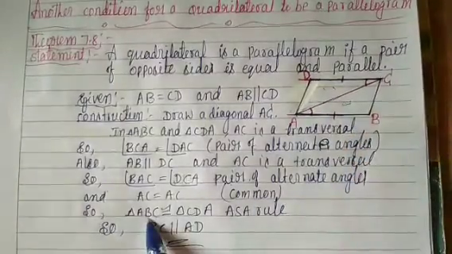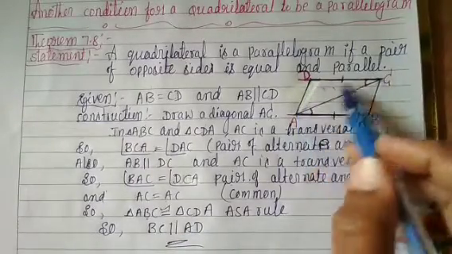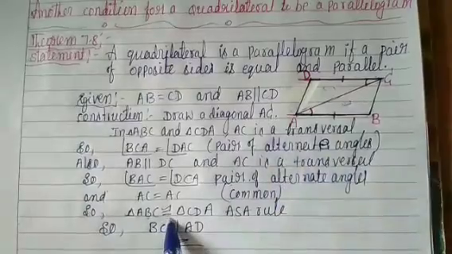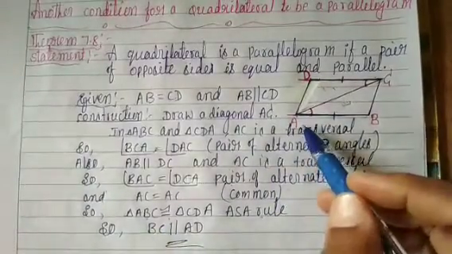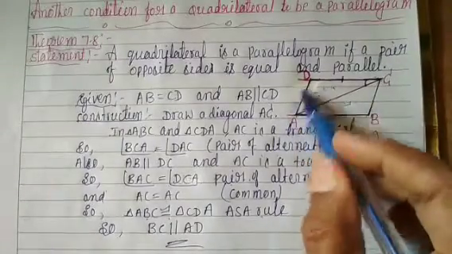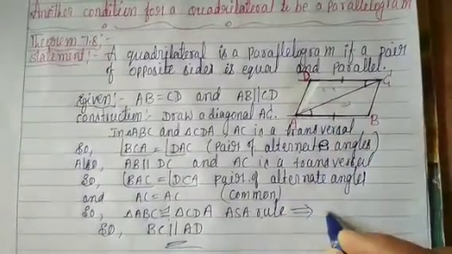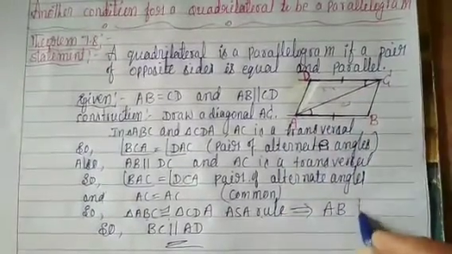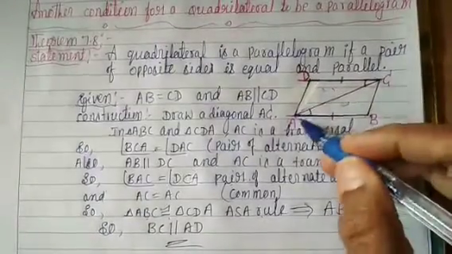So triangle ABC is congruent to triangle CDA. Congruent means sarvasama, by the ASA rule, angle side angle. Therefore, AB is equal to DC, AB parallel to DC, and another one, BC parallel to AD.